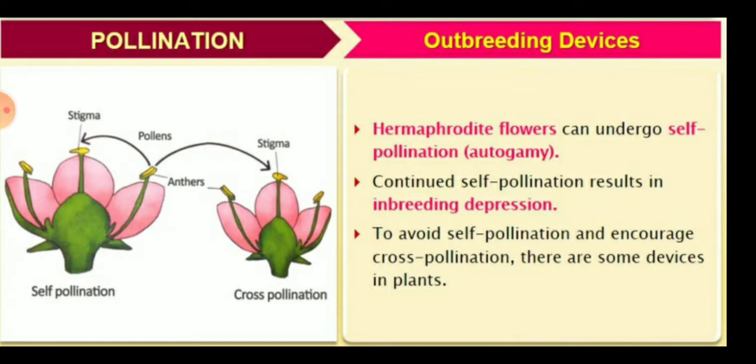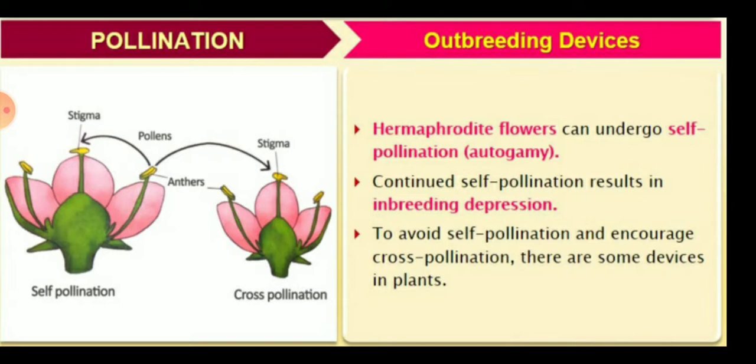So, children, yesterday we discussed pollination and its types. Today we are going to discuss the outbreeding devices for the pollination process. For pollination, hermaphrodite flowers can undergo the self-pollination process, which means autogamy.